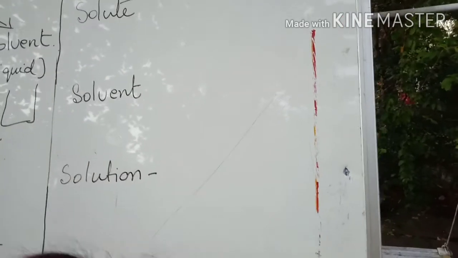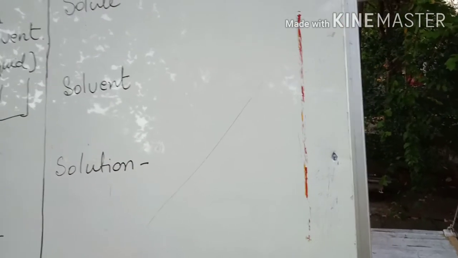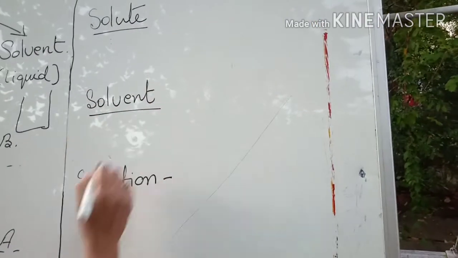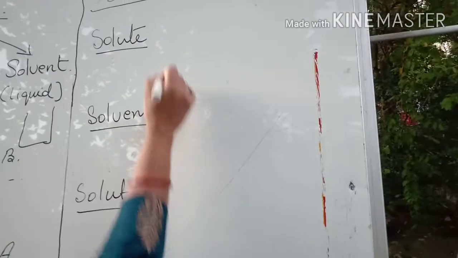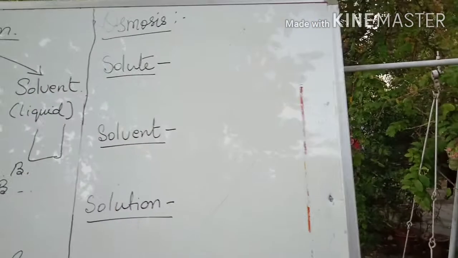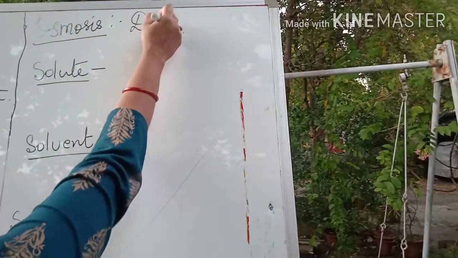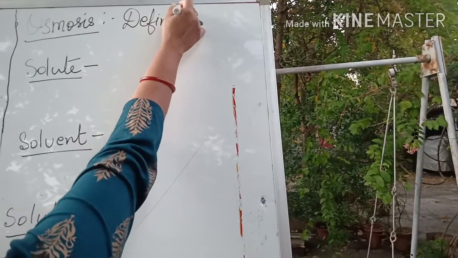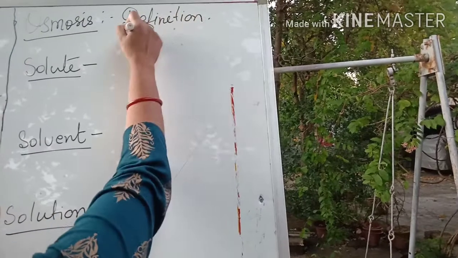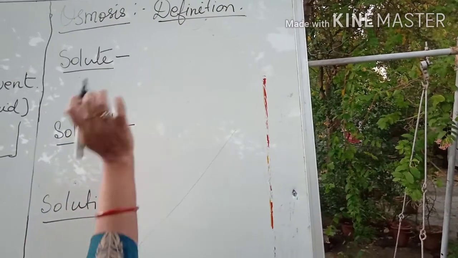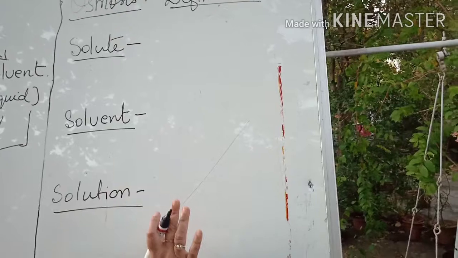Because when it is asked in the MCQs, the statement might change, so you should be clear in your concept so that you don't get confused. When I am telling you about osmosis and the definition, you know that it is the movement of the solvent molecule. That is the main thing.